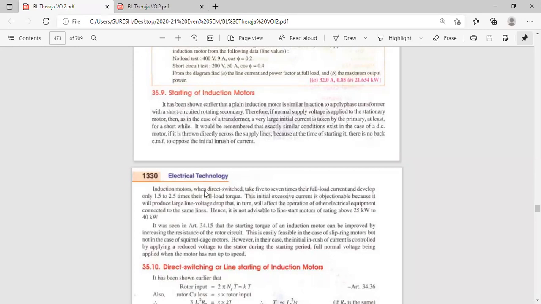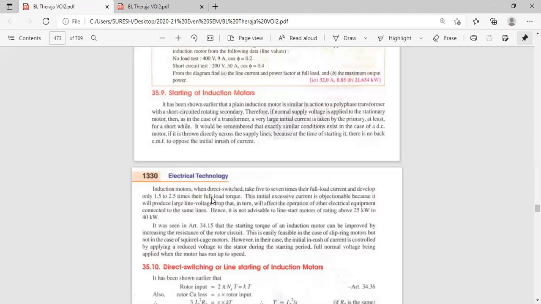It has to flow. But when directly switched, if you switch on the induction motor, it will take initially 5 to 7 times their full load current and develop only 1.5 to 2.5 times their full load torque. What do you mean by torque? Initially the speed is 0.